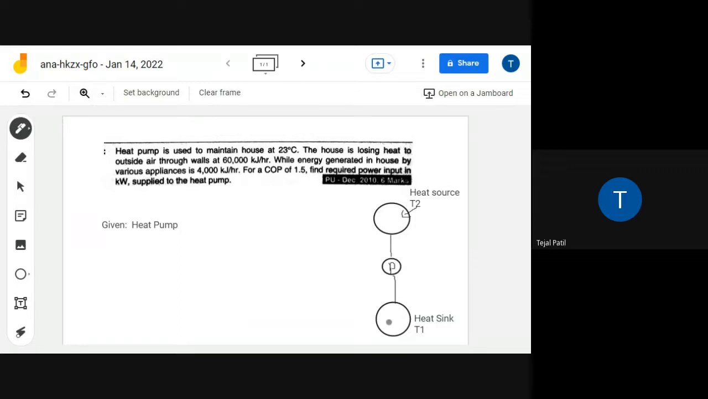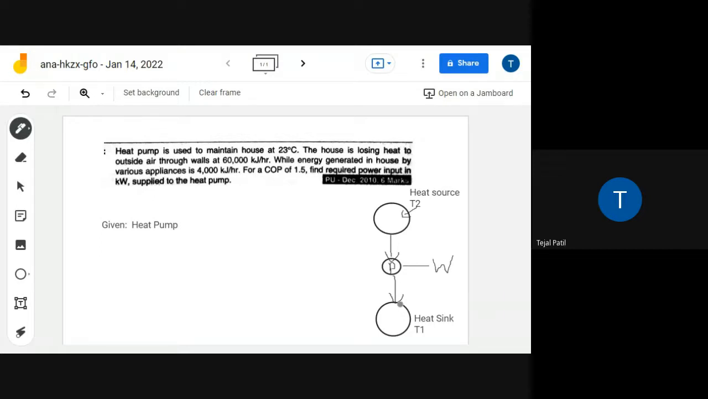Can you please tell me the direction of the heat flow here and the work also? Please tell me what is the direction for the heat flow now for the heat pump? Arrow, where should I mark the arrow? Here or here? Downside. Heat source to heat sink. Okay, that means like this. And what about this one?